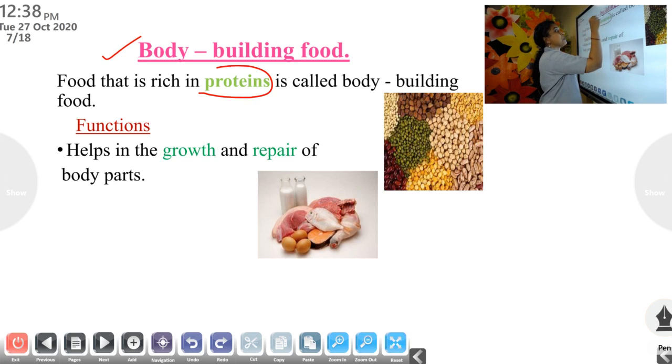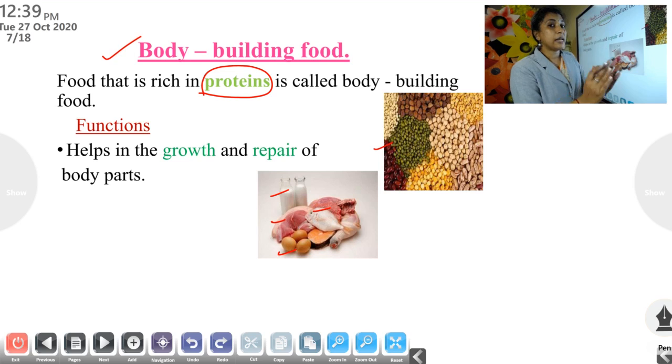Food that is rich in proteins is called bodybuilding food. See the examples: milk, fish, egg, meat, peas, pulses and beans. These all contain proteins. These protein containing food items are called bodybuilding food.